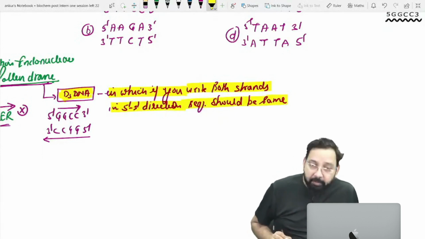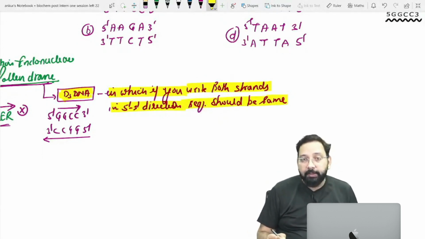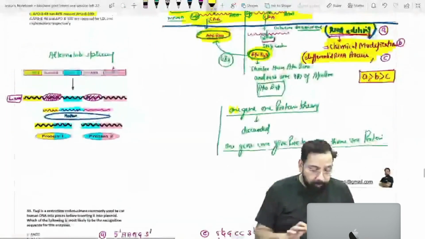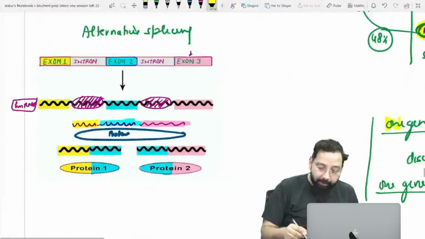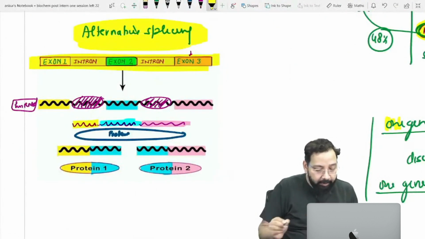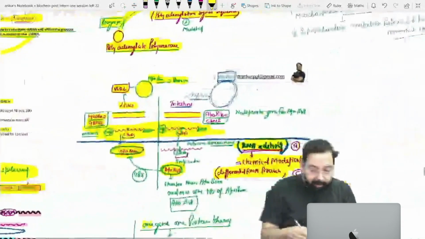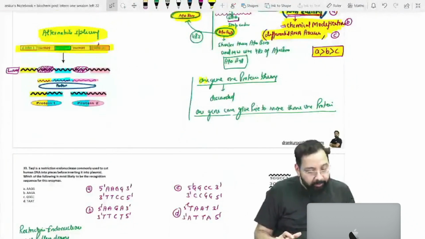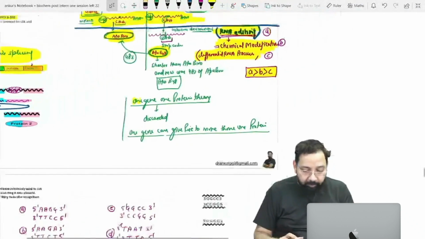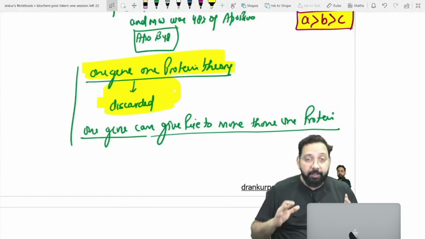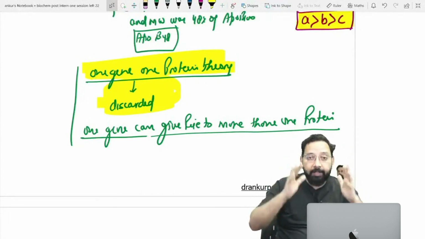Alternative splicing occurs naturally. In our body, one gene can give rise to more than one protein. That can be done by alternative splicing or RNA editing. So the one gene one protein theory is discarded. We found that the number of genes in our body is decreasing.